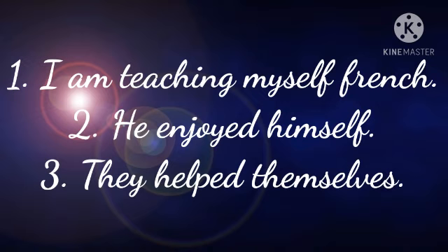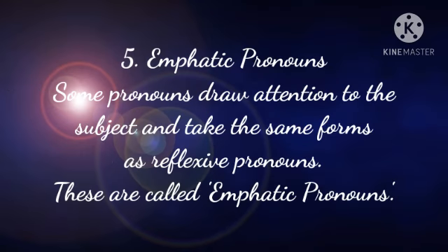In each of these sentences, the subject or the doer of the action and the object or the receiver of the action are the same person. So the pronouns used as the object of the verbs refer back to the subjects. Now let's see the fifth form of pronouns, that is emphatic pronoun. What do you mean by emphatic pronoun? Some pronouns draw attention to the subject and take the same forms as reflexive pronouns. So these are called emphatic pronouns.